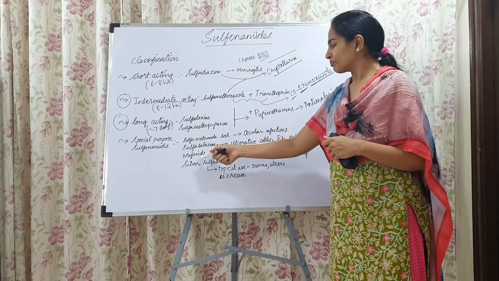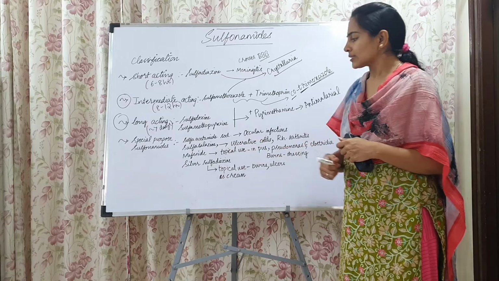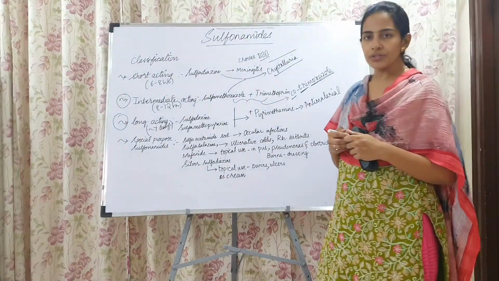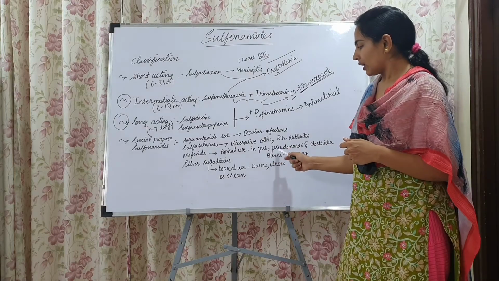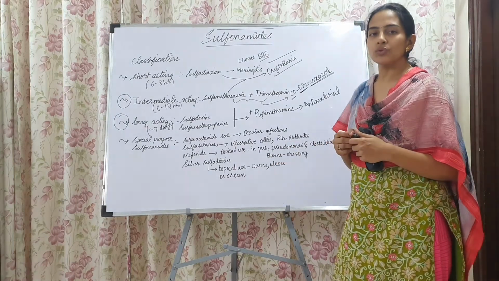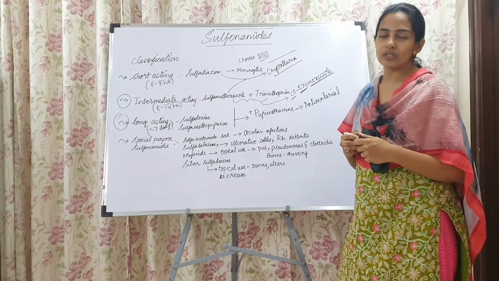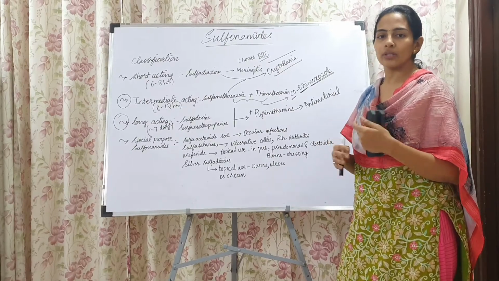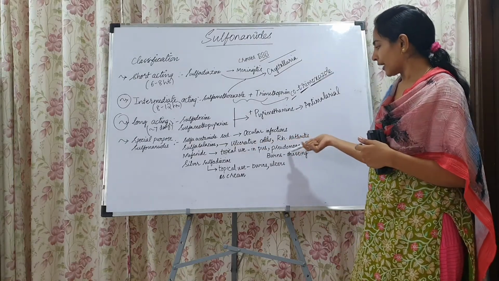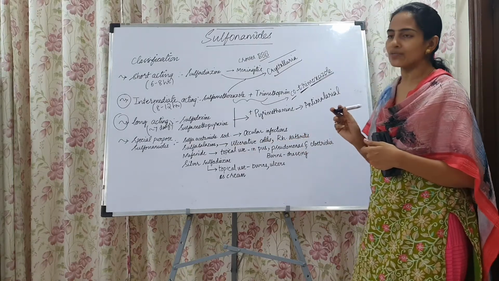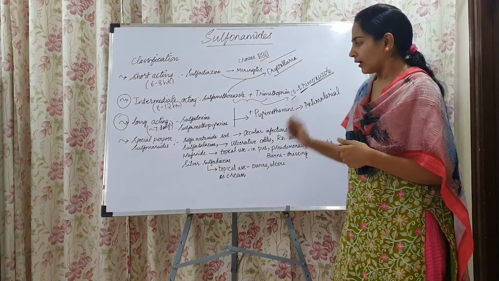Next is mafenide. Mafenide and sulfadiazine are both used topically in the treatment of burns. Both are used as preventive measures to avoid infections on the burns. Apart from that, mafenide has anti-pseudomonas as well as anti-clostridia activity.